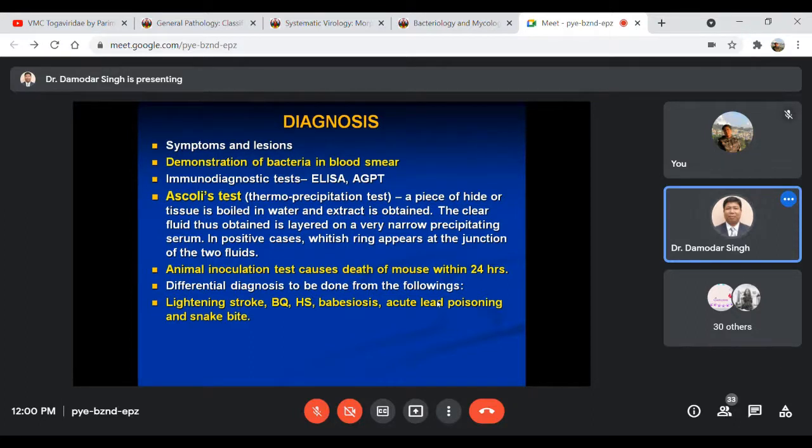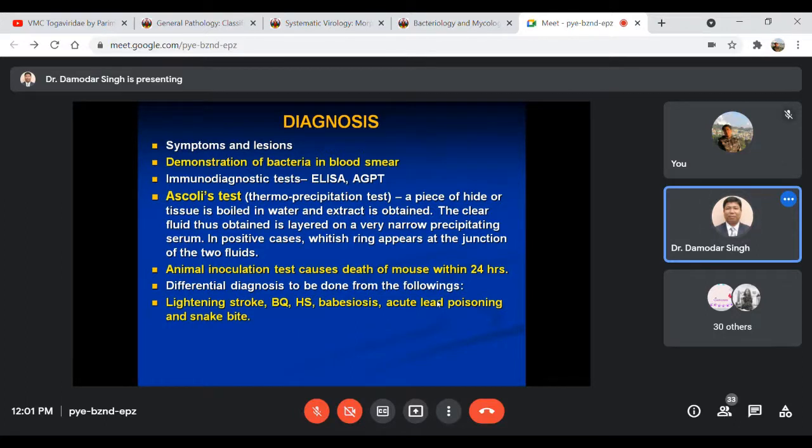And some immunodiagnostic techniques like ELISA and agar gel precipitation test can also be conducted for detection of the bacterial organism, the antigen and antibody. And one very particular test is known as Ascoli's test, which is nothing but a thermoprecipitation test. In that technique, you have to collect a piece of hide or tissue from the affected animal, or the animal that died of the suspected disease, right? Then you boil that piece of hide or tissue in water.